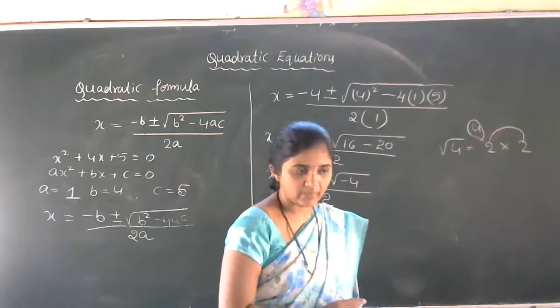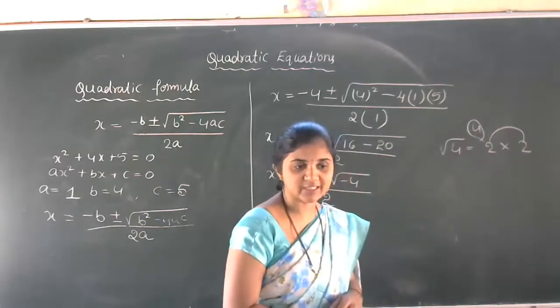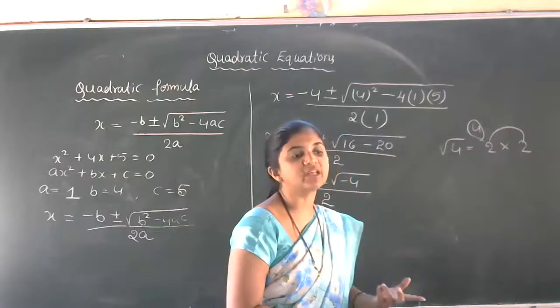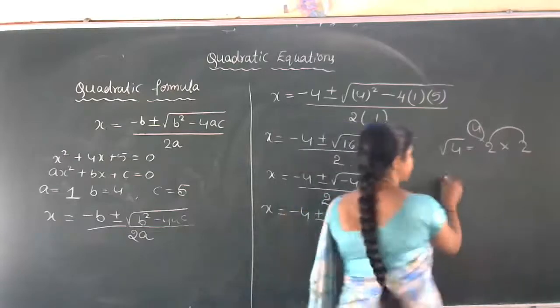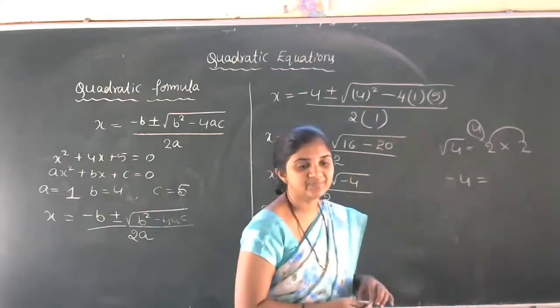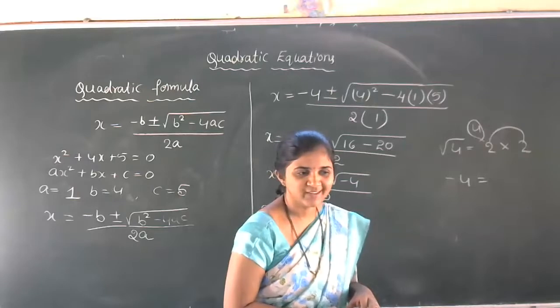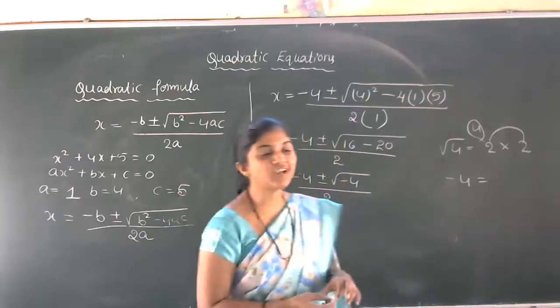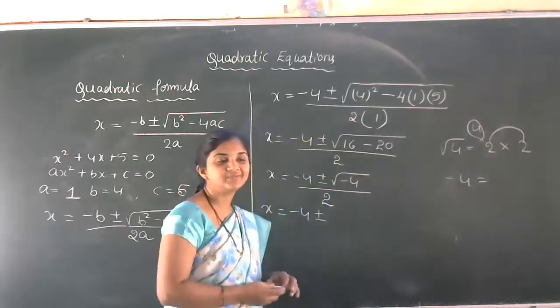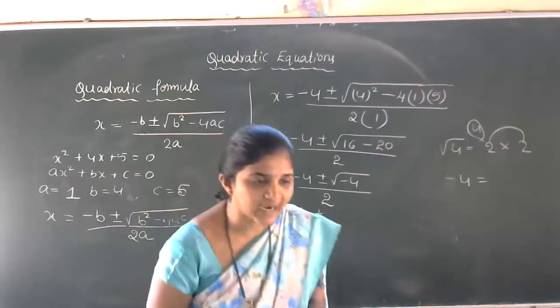Okay, so now square root of minus 4 is there. So how can we discuss that problem? Square root of minus 4. So for minus 4, how will we get the answer? Not defined? Then which answer do we have to take here? Square root can't be negative.